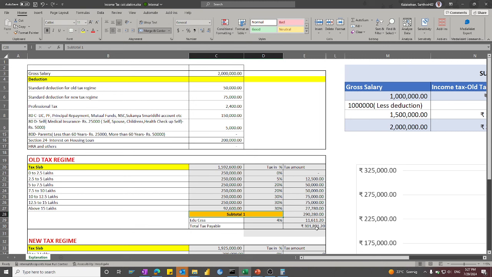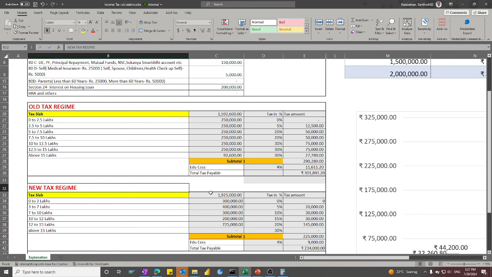So you can see around 3 lakhs is the tax payable. You are obliged to pay 3 lakhs when you choose the old tax regime for 20 lakhs, with the ideal deduction component of 3 lakh 27,400.